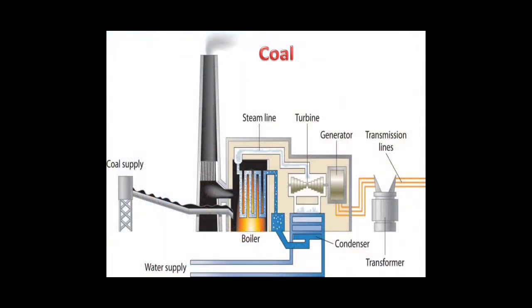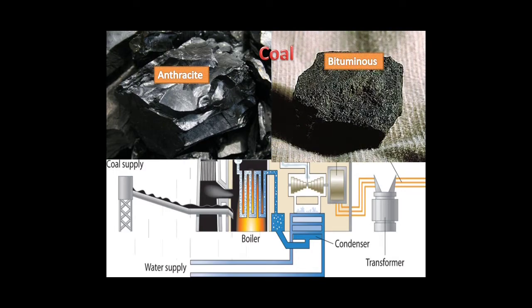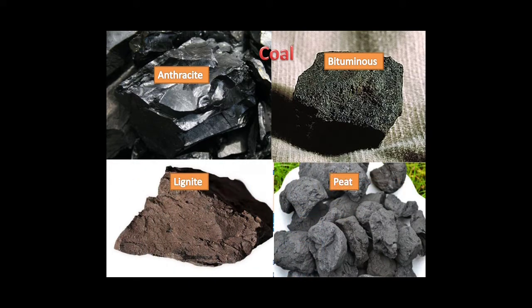Coal is used in generation of power. It is used in generation of electrical power for mining based industries. Depending upon the percentage of carbon present, four varieties of coal are available. First anthracite, second bituminous, third lignite and the fourth is peat. Among the four, bituminous coal is the most widely used variety of coal.